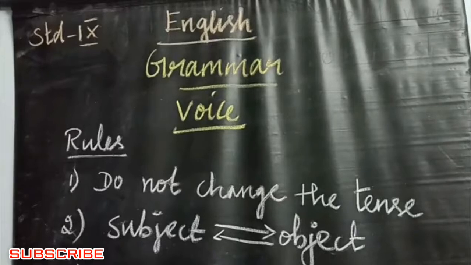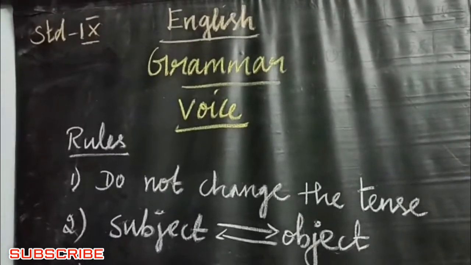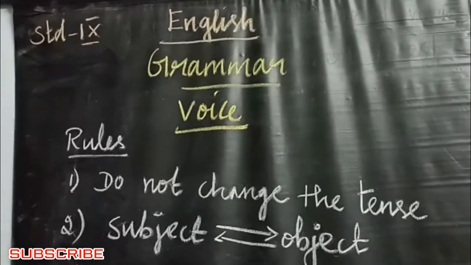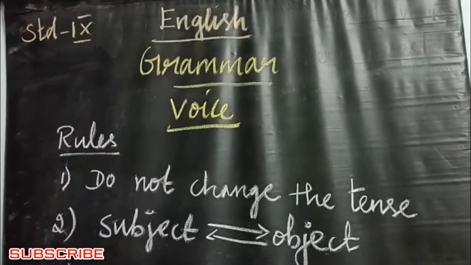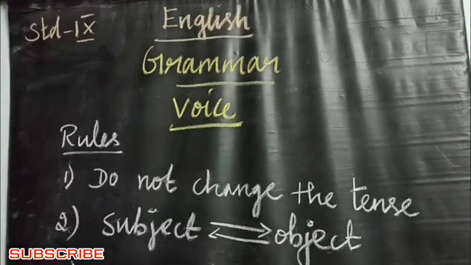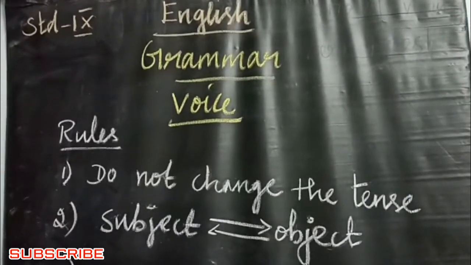You already learnt what is tense and types. In present tense 4 types, past tense 4 types, in future 4 types. Totally 12 types of tenses are there.